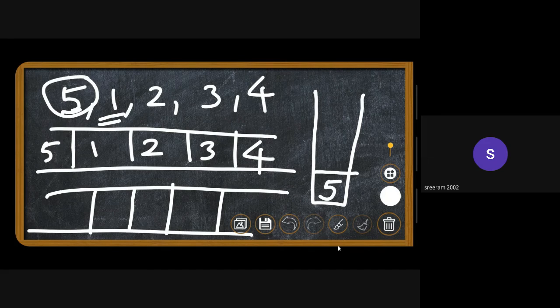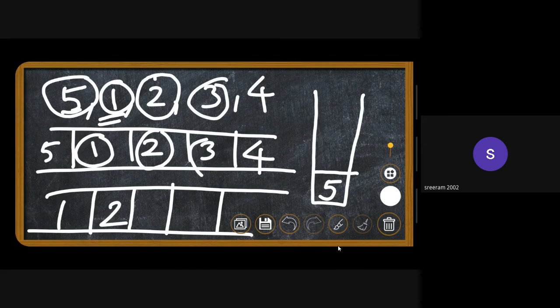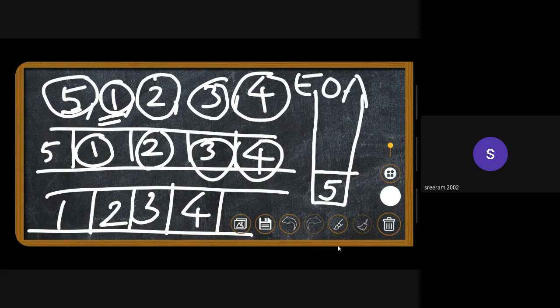And then we encountered 1. 1 is the expected right now, so I'll just push it into our new queue. Now 2 is expected, and the current element is also 2. I'll just push it. 3 is expected, the current element is 3. I'll push it. 4 is expected, the current element is 4. I'll push it. Okay, end of array.